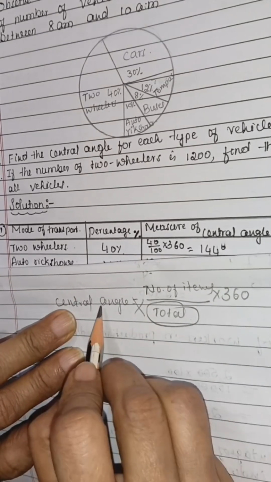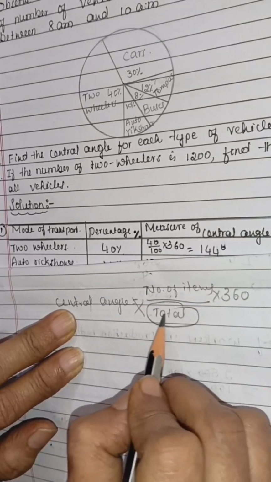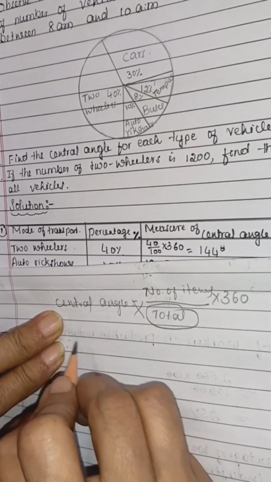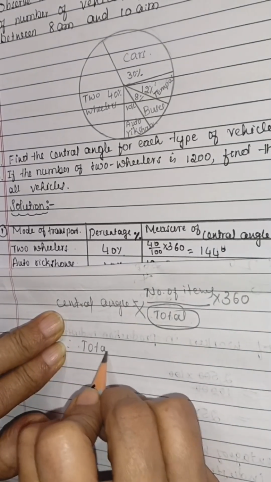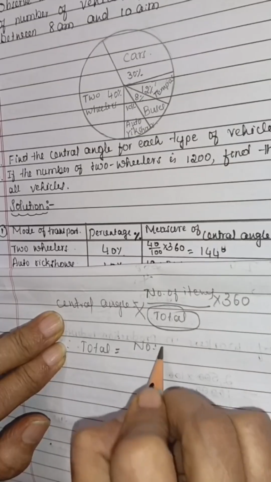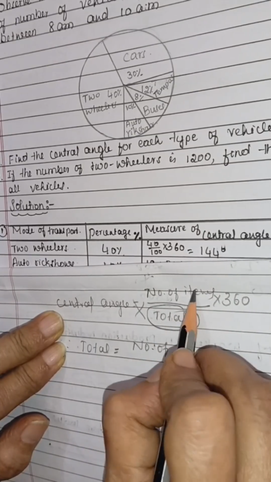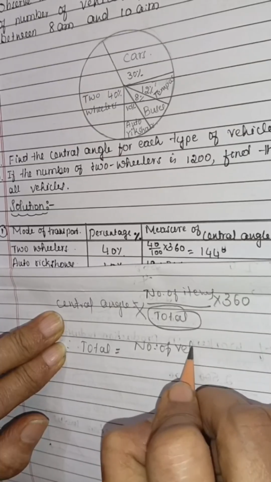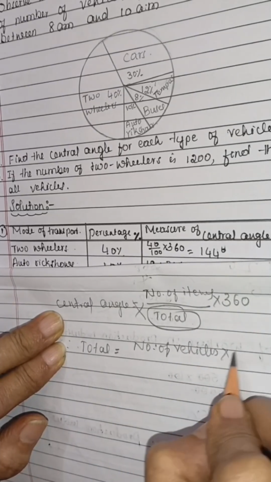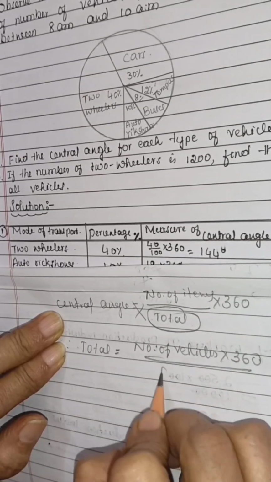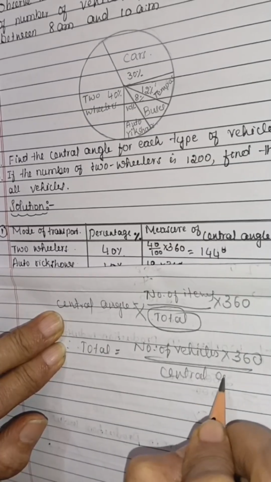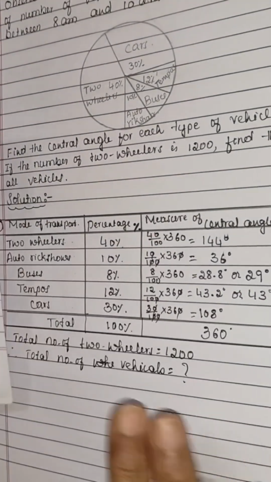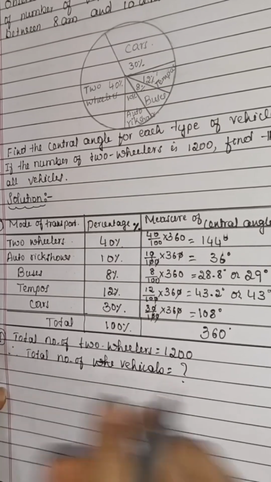Therefore, cross multiplication. We have to find out the total, so this will come to the denominator. Therefore, total number of vehicles is, here items means vehicles. This is the general formula: number of vehicles multiplied by 360 divided by central angle. See, like this.